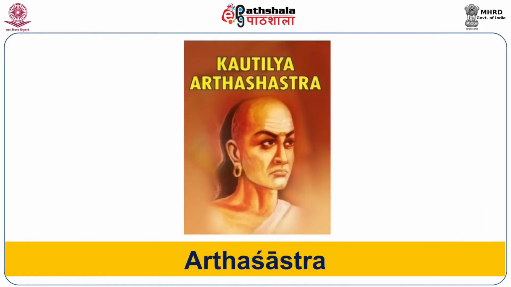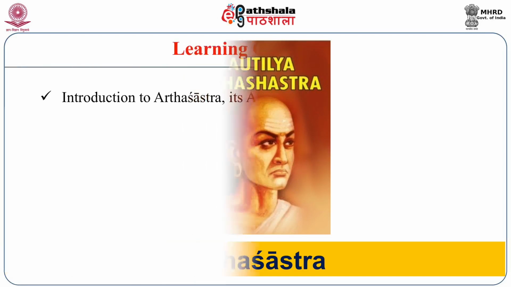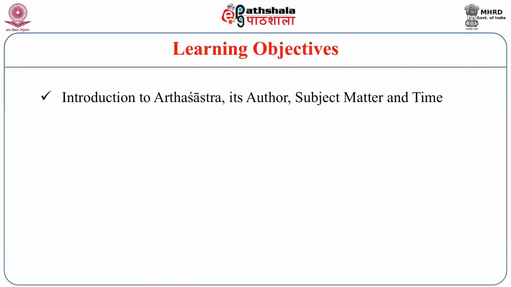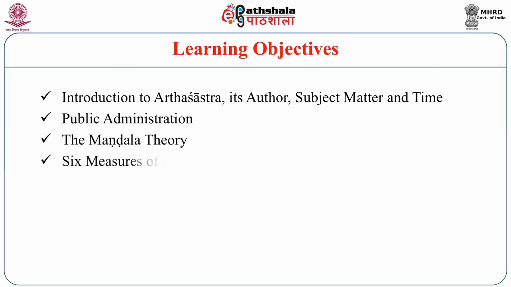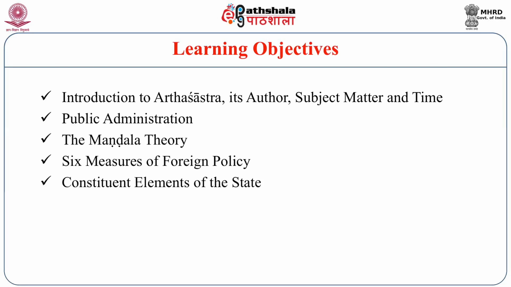Today in the paper Vedic, Epic and Puranic Culture of India, we study the module Arthaśāstra. In this module, our learning objectives are to be introduced to the book Arthaśāstra, its author, subject matter, time, etc. And within the book, we will consider a few topics, mainly public administration, the mandala theory, the 6 measures of foreign policy, also called Shadgunyam, the constituent elements of the states or the Sapta Prakritis, and at the end we will consider the relevance of Arthaśāstra in modern times.